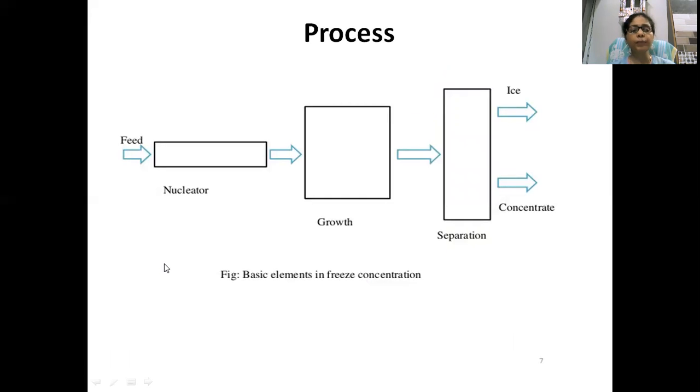What is the process? So you can add the feed in the nucleator. Nucleator is the compartment where the nucleation process, ice crystal growth process, starts. Understand? After the nucleation, when ice crystal starts to form, growth will take place. As I said, ice crystal will grow into a large ice crystal form. Understand? And after some time, in the separation chamber, we can remove the ice and we can get the concentrated product.